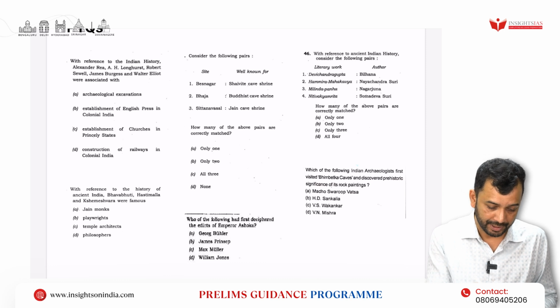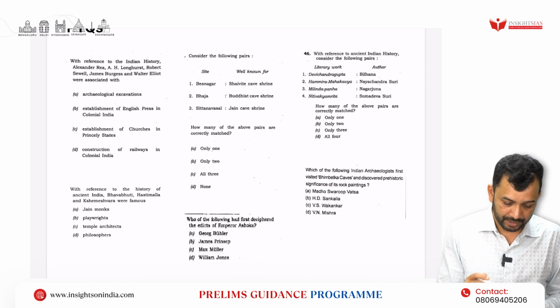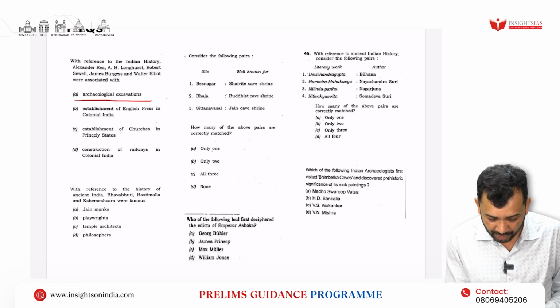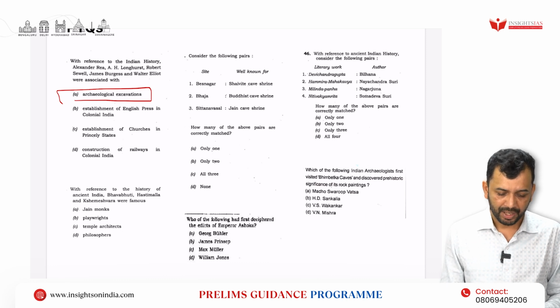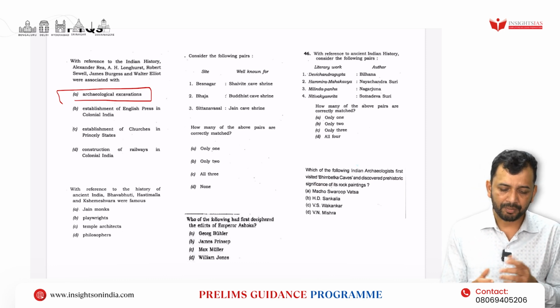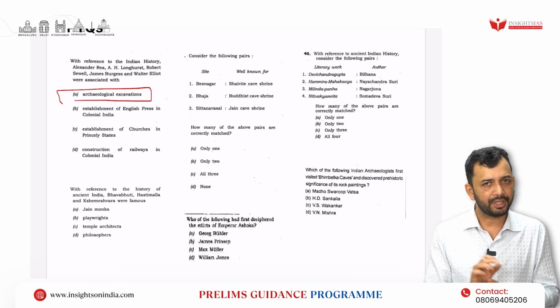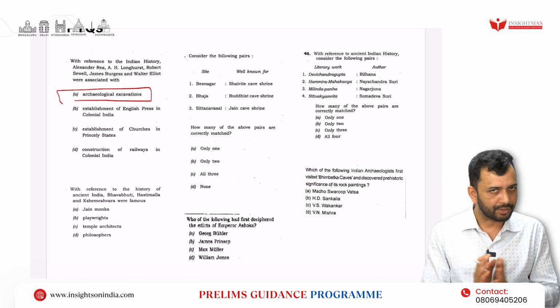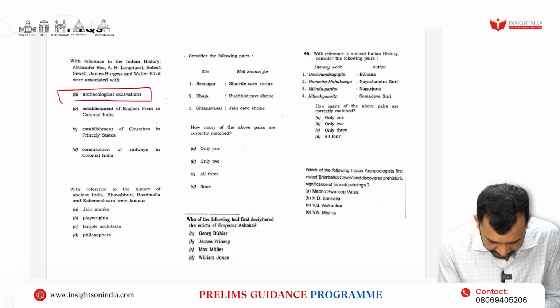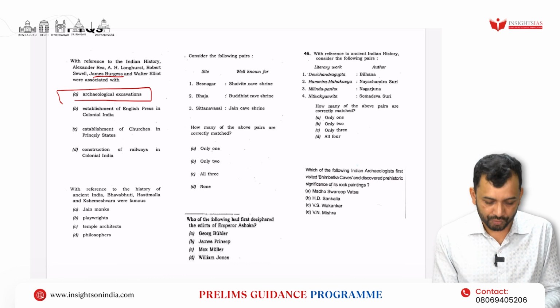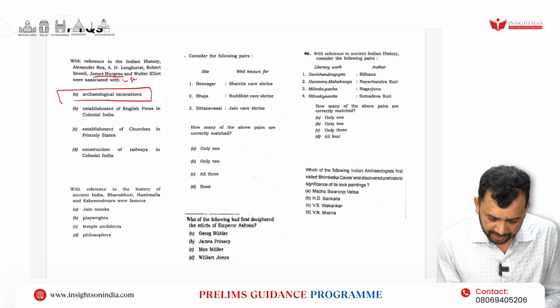Now, they are actually known for archaeological excavation. Many of the names are not known to a great extent, but two names are very important that you should know, and you can derive the answer from them. Among them, the first is James Burgess. He is known for excavation of Ajanta and Ellora caves.